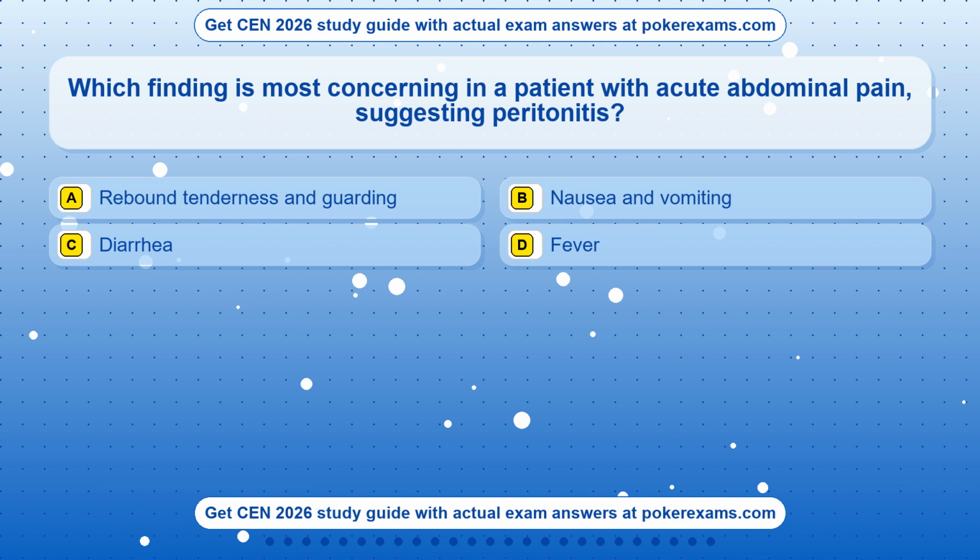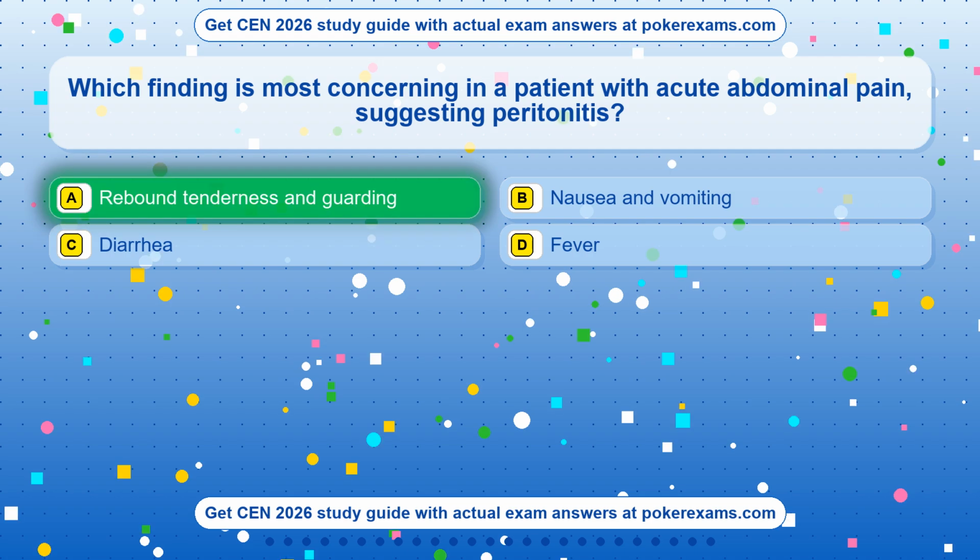Question 4. Which finding is most concerning in a patient with acute abdominal pain, suggesting peritonitis? Option A. Rebound tenderness and guarding. Option B. Nausea and vomiting. Option C. Diarrhea. Option D. Fever. The correct answer is option A.